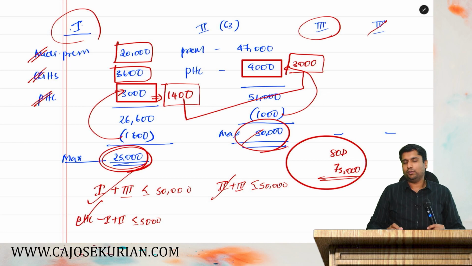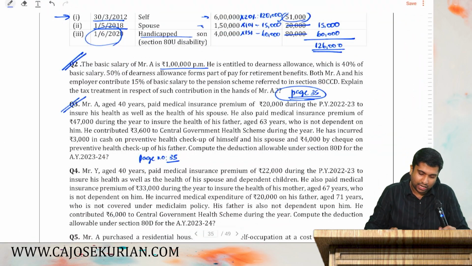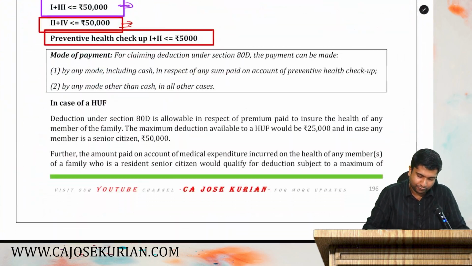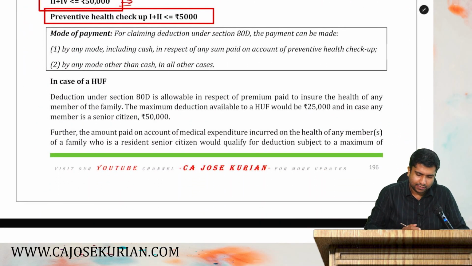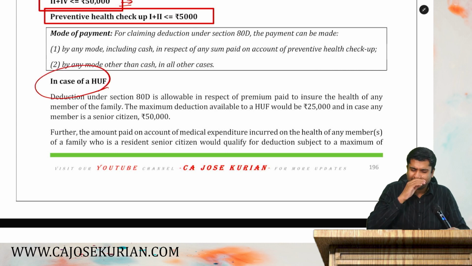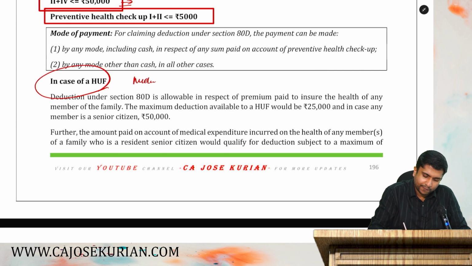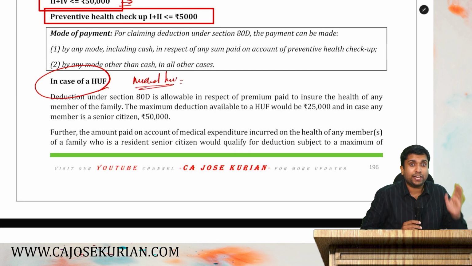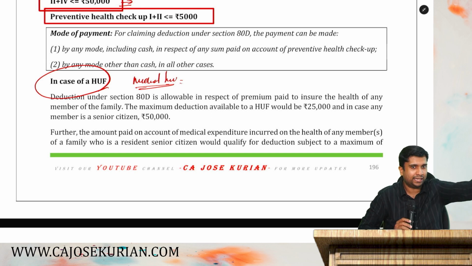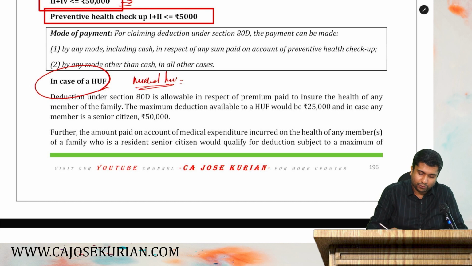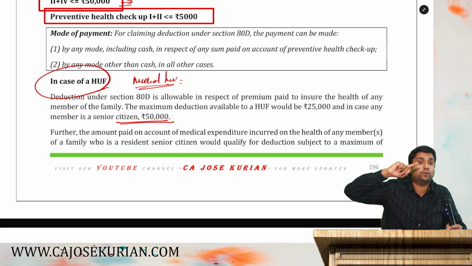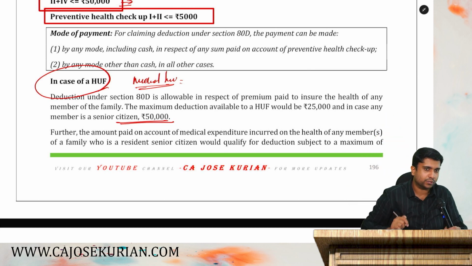So I hope you got 80D. Now there are a few points in relation to 80D. Thereafter we will move on to the next point. Listen, medical insurance can be paid by an HUF. Are you with me? If an HUF has taken a medical insurance for the family as it is, then they can claim that premium paid as a deduction. Now, if they have taken a medical insurance for any of their family members who are senior citizens, then they can claim up to 50,000. Otherwise, 25,000. Are you with me?